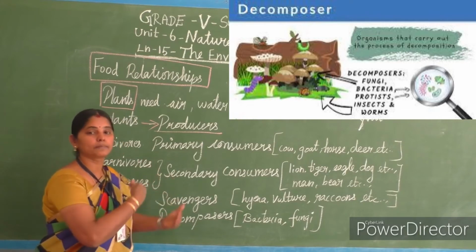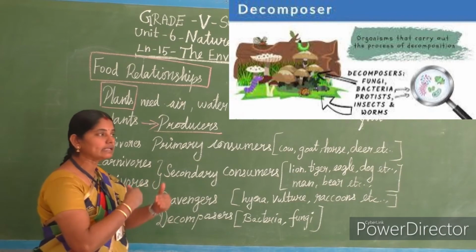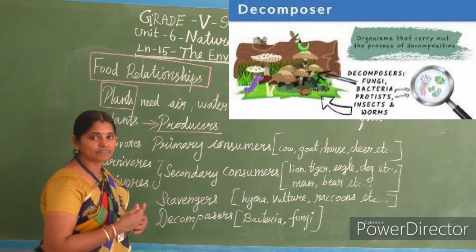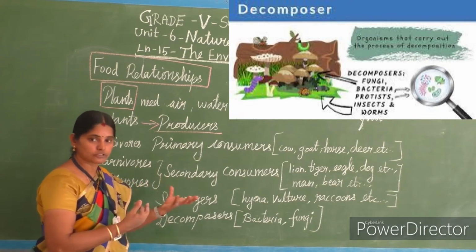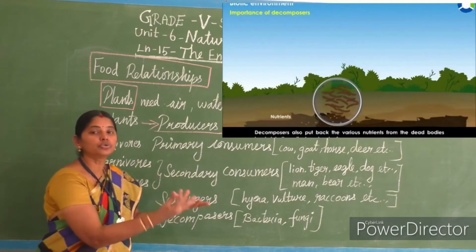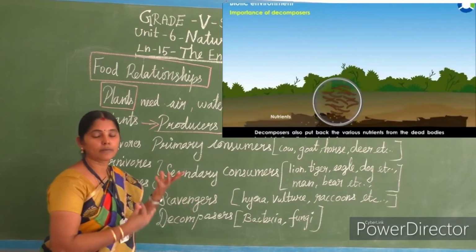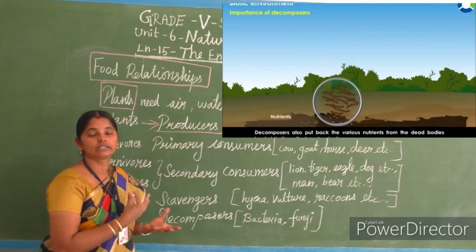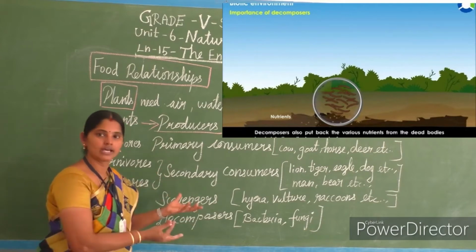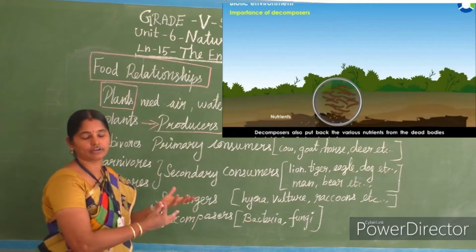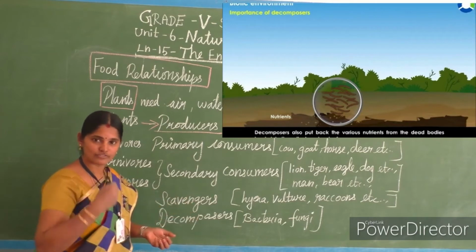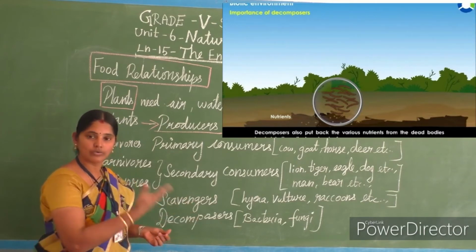Decompose, na, rotting. So they decompose thoroughly, and that decomposed matter turns into nutrients. The decomposed matter present in the soil turns into nutrients for the animals and the plants. The plants absorb the nutrients from the soil, no? How is it possible?